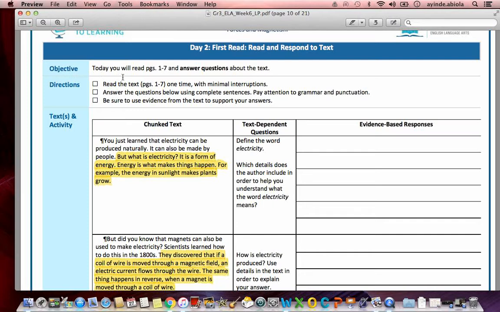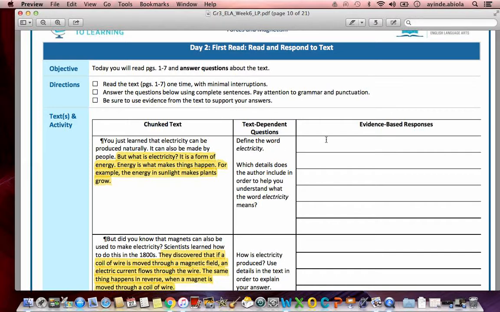Objective. Today you will read pages 1 to 7 and answer questions about the text. Directions. Read the text pages 1 to 7 one time with minimal interruptions. Answer the questions below using complete sentences. Pay attention to grammar and punctuation. Be sure to use evidence from the text to support your answer.